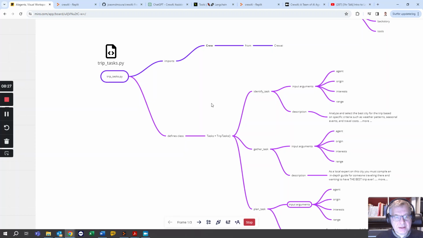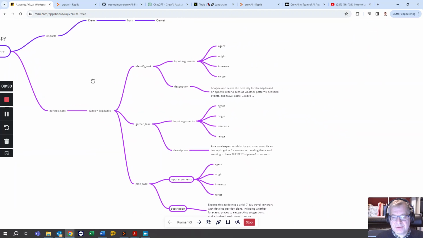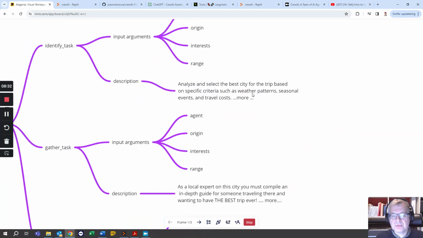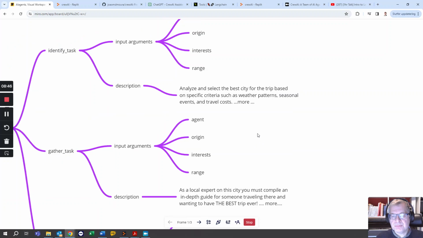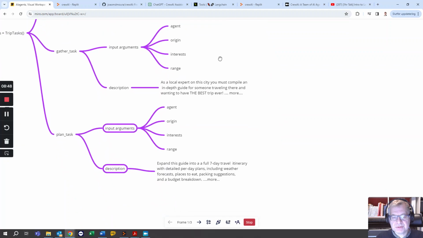And then we have the tasks, which have also a description. All of these go in as arguments to the OpenAI backend to fill in different parts of the prompts so that OpenAI will know what completion to use based on these prompts.